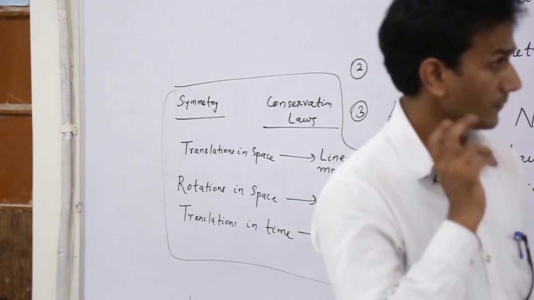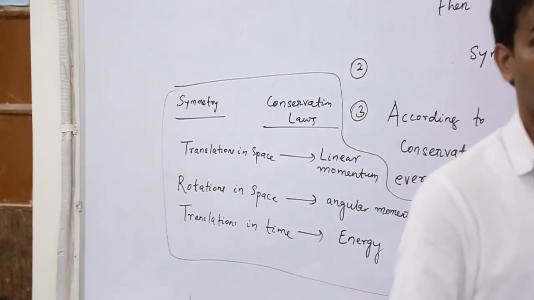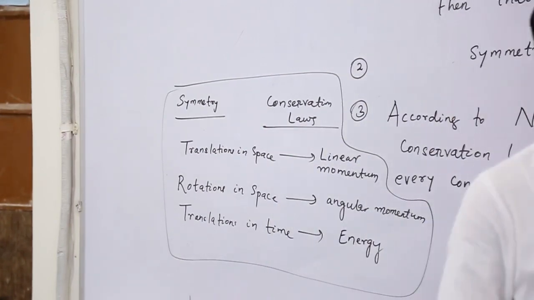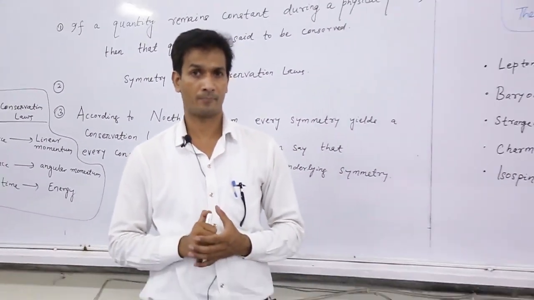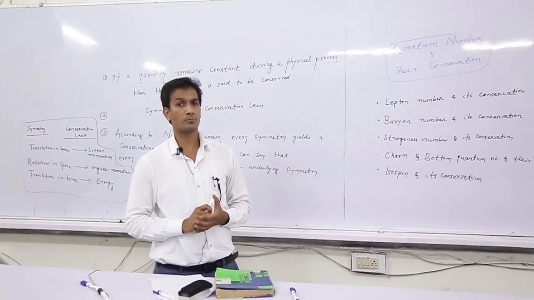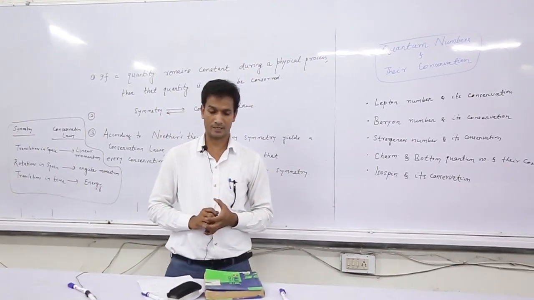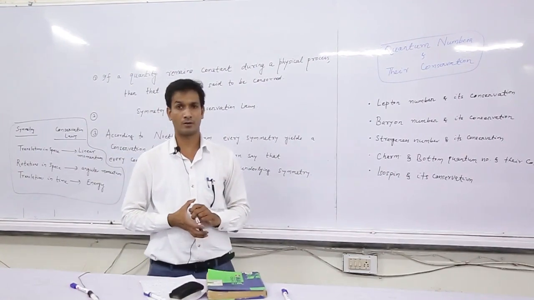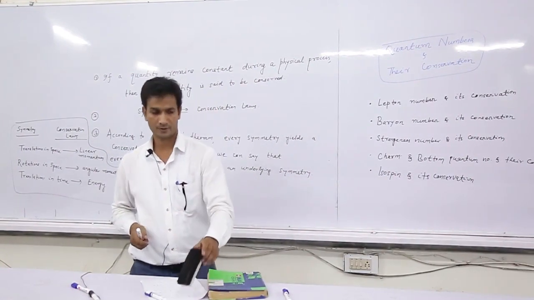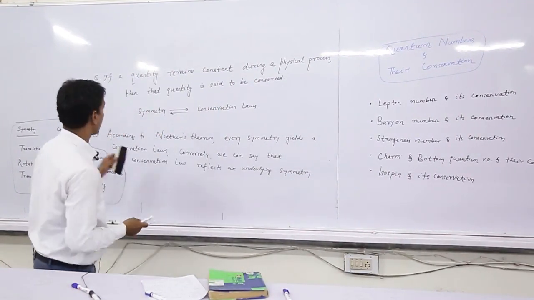Okay. So, now we will discuss some quantum numbers and their conservation, which are mainly used for elementary particles. So, first quantum number is lepton number.